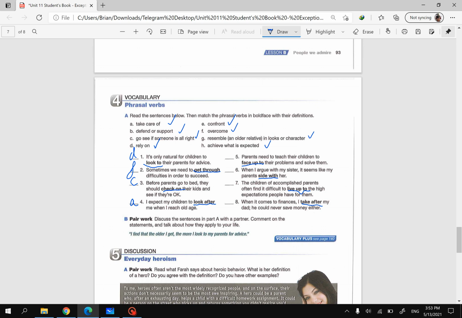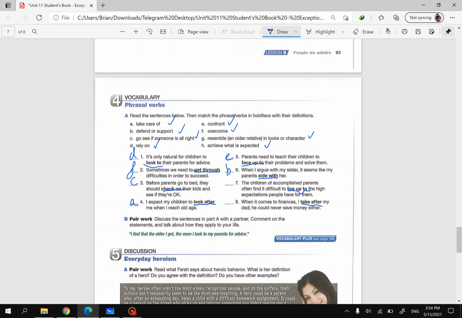Number 5: parents need to teach their children to face up to their problems and solve them. Face up to goes with letter E, which means confront. And number 6: when I argue with my sister, it seems like my parents side with her. So to side with someone means letter B, to defend or support.